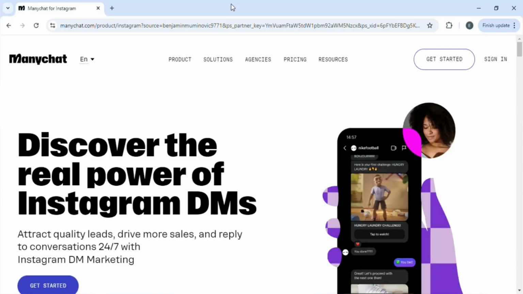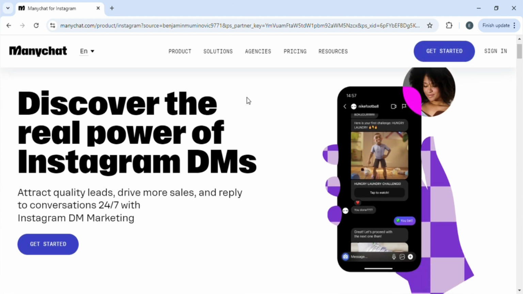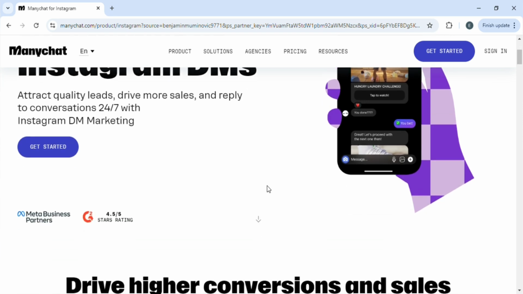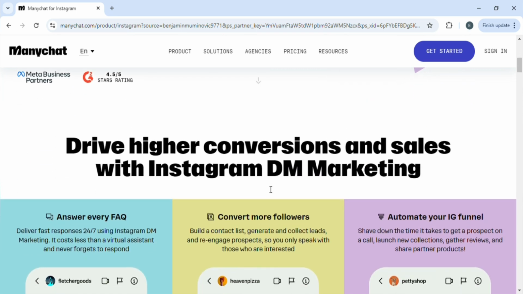How to boost your business using a chatbot. So in this tutorial, I'm going to tell you how you can boost your business using a chatbot. Click on the link of the chatbot given in the description below. And when you click on that, you will come to an interface like this. Now, this is a chatbot named ManyChat where you can use it in order to boost your business.